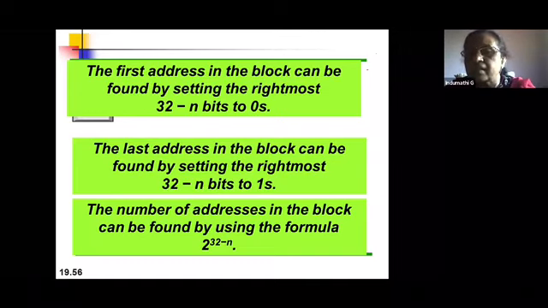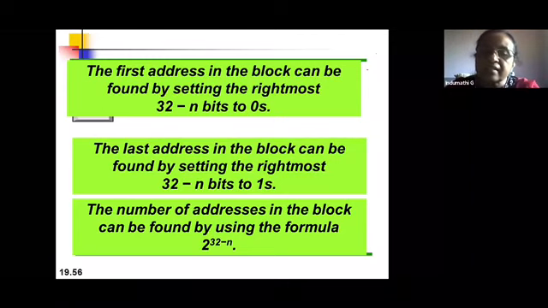There are two methods of calculating the first address, the last address and the number of addresses. The first method, this slide tells you. In the first method, the first address in the block can be found by setting the rightmost 32 minus n bits to 0.